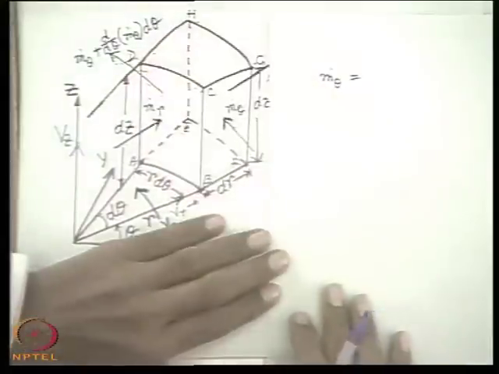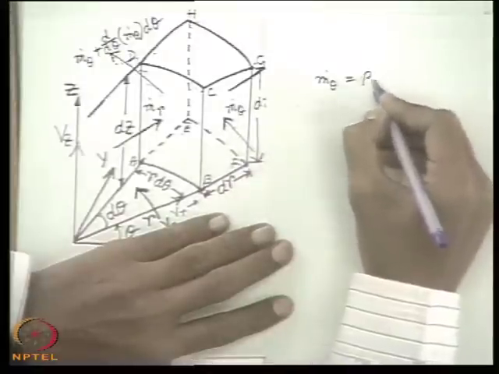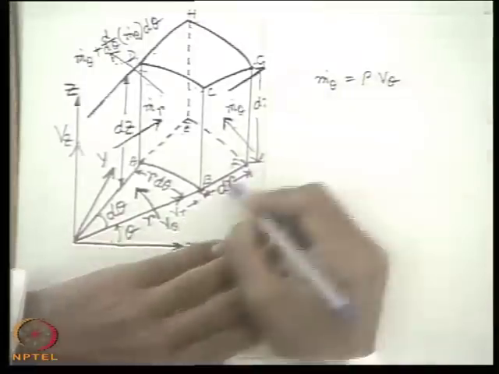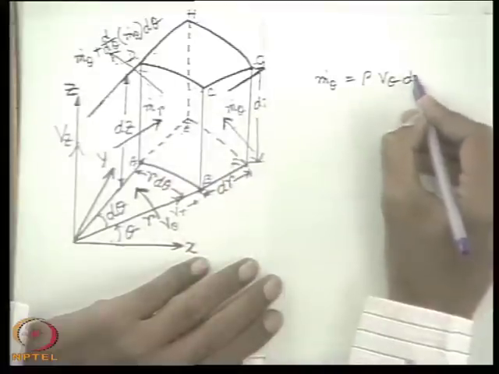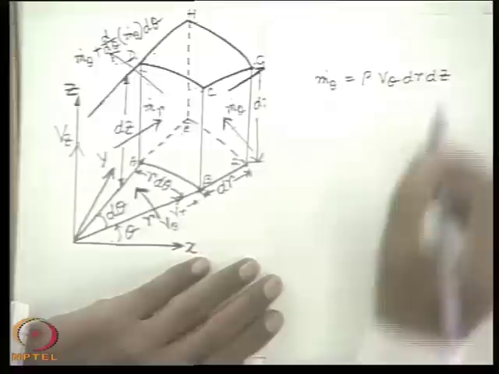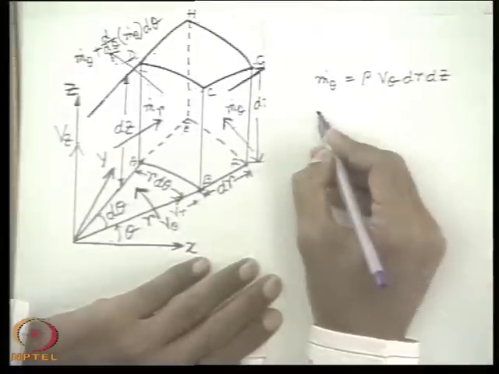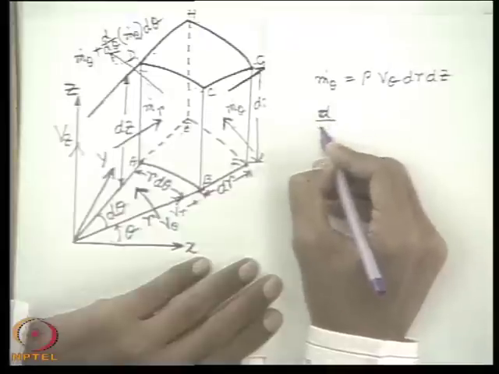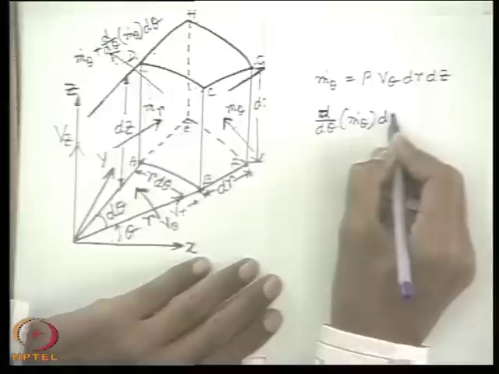So what is m dot theta? Please tell me. M dot theta will be the density times the volume flow, that is v theta times dr into dz. Very good, dr into dz. Now what will be ddtheta of m dot theta times d theta?